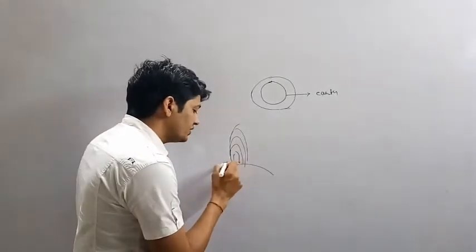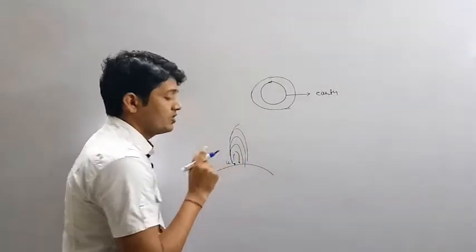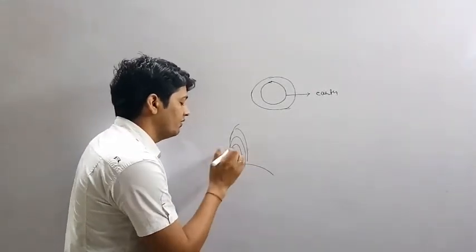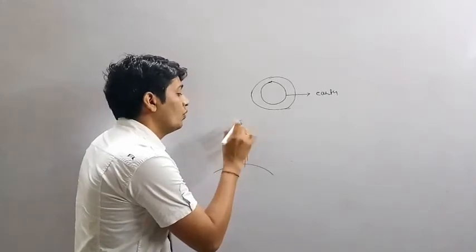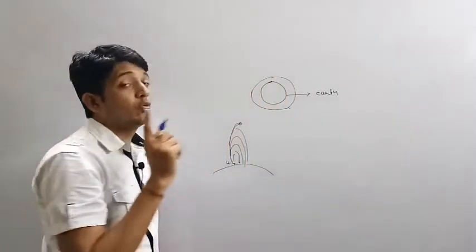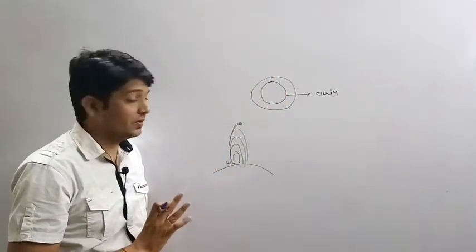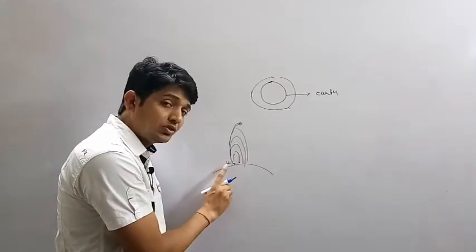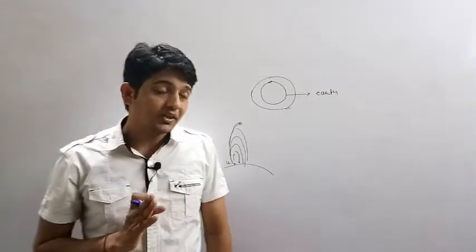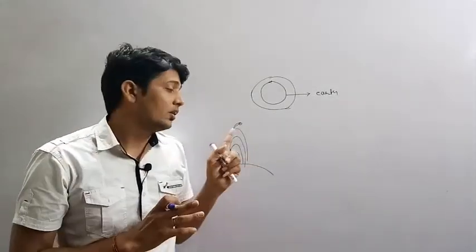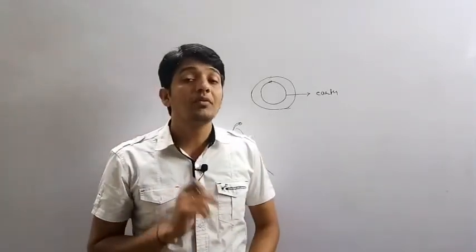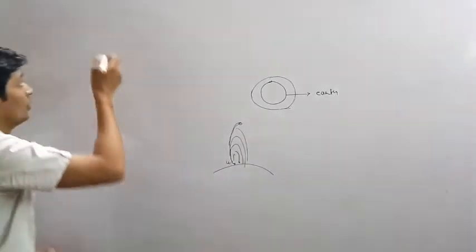That means this is the initial velocity with which we can throw the ball, and the ball will overcome the gravitational force of earth and will not fall back on the earth. That is the required velocity to escape the ball from the gravitational force of earth. This initial velocity is called escape velocity.